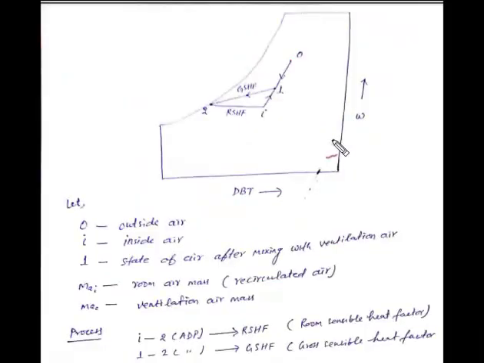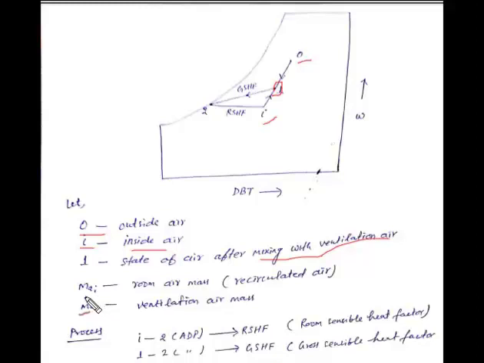Here we can see all the processes on the psychrometric chart. This is the psychrometric chart. Let O be the outside air, I indicates inside air, and 1 the state of air after mixing with ventilation air. This is the outside air which comes from the atmosphere for ventilation. Here I is the inside air, also known as the recirculated air, which comes from the room. Both mix at point 1, and we get the mixed air state.